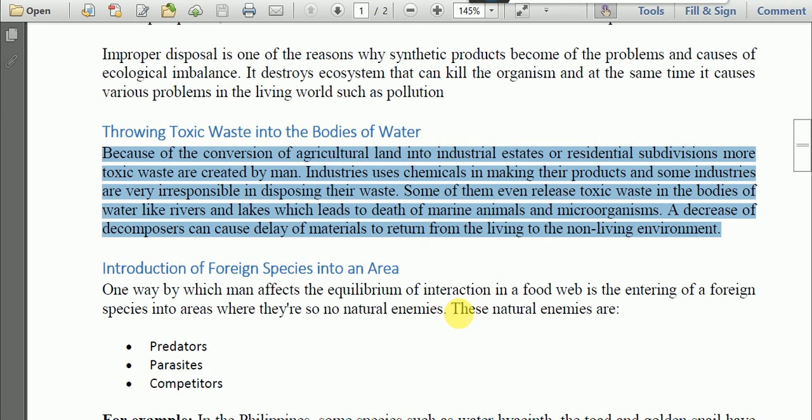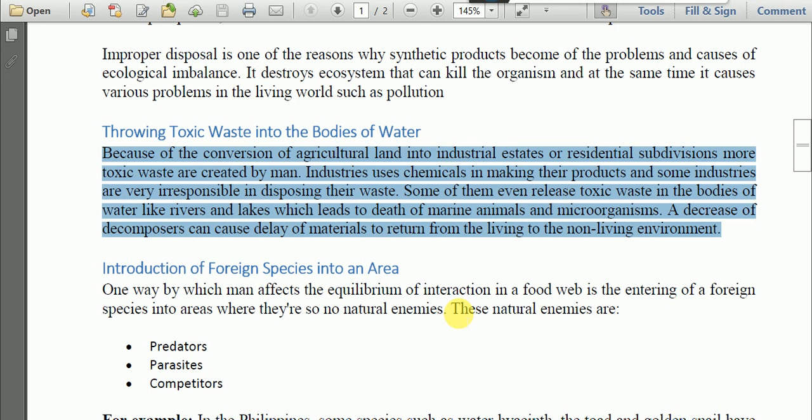Some of the industrialists release their toxic waste products, maybe liquid or solid, into the water bodies, into the rivers and lakes, thereby leading to the death of marine animals and other microorganisms.